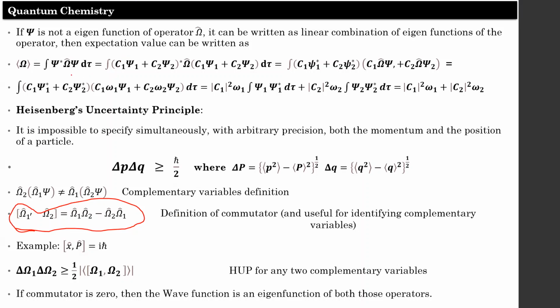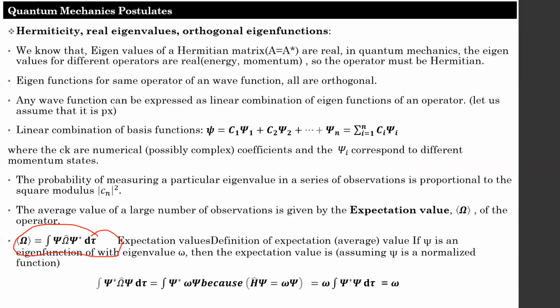And next, one thing we must take care about: the expectation value is nothing but the eigenvalue if the function is an eigenfunction of the same operator. I clearly show the calculation, and in the final result, for a function which is an eigenfunction of the operator, you will get the expectation value as the eigenvalue.